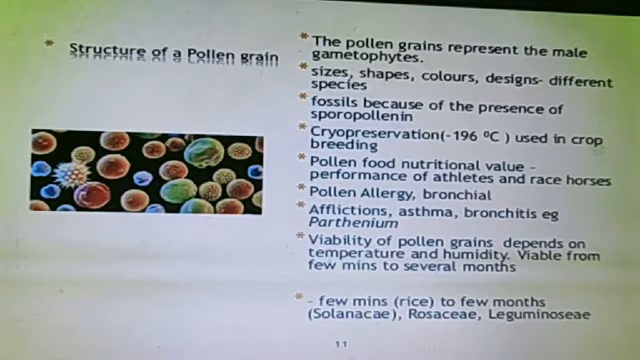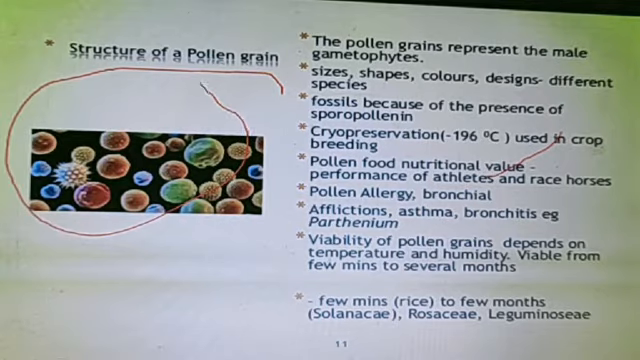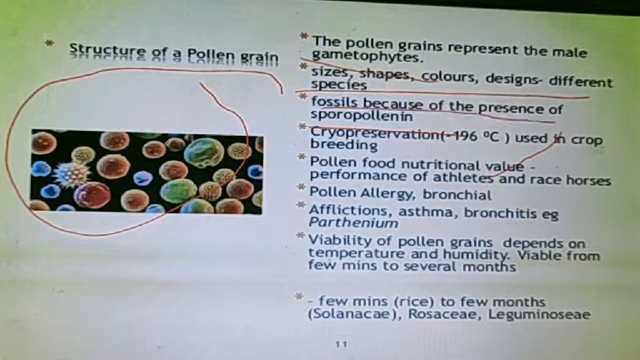Now the structure of the pollen grain: when we observe it under the microscope, the pollen grains look like these different types of structures. The pollen grain basically represents a gametophyte, the male gametophyte. It varies in size, shape, color and design in different species. Many times it gets preserved in the form of fossils, because of the chemical present in it, sporopollenin. It is present in the outermost layer, the exine.